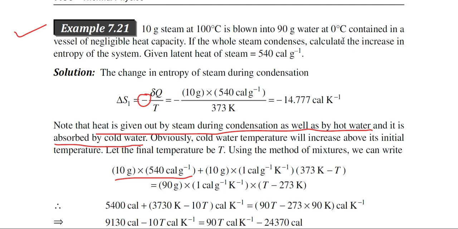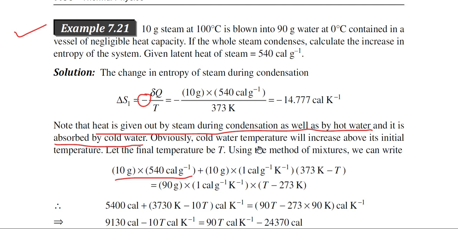Again, the hot water which is at 100 degree centigrade will reject some heat, because a mixture will be produced whose temperature is in between 0 degree centigrade and 100 degree centigrade. So when the mixture is formed, heat is rejected by two systems. Why two systems? Because at first steam is converted into the water, and in this process some heat is evolved. Again, when the hot water is mixed with the cold water, this hot water again rejects some heat, and this total heat rejected by the steam and hot water is absorbed by the cold water.